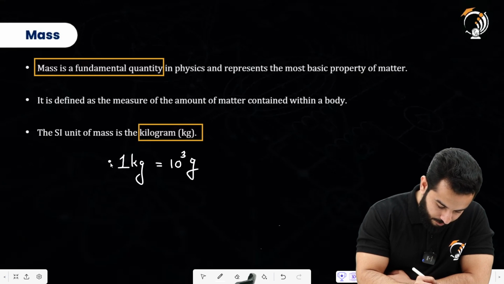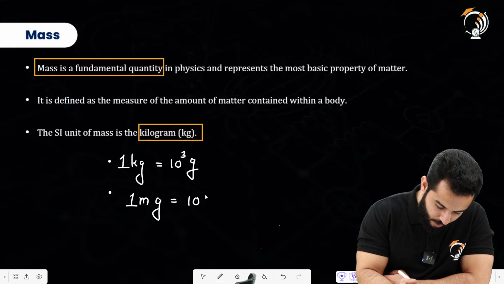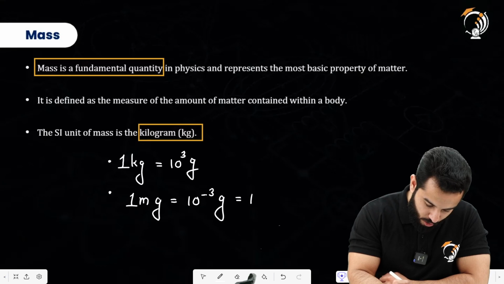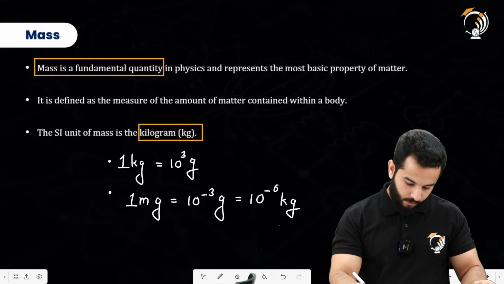Other than that, please remember that 1 milligram is actually 10 to the power minus 3 grams, and this will be actually equal to 10 to the power minus 6 kilograms. All right, moving on.